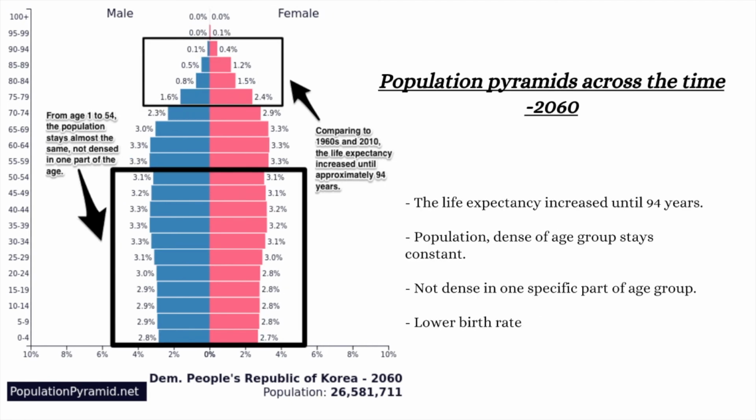In the future for North Korea, in 2016, the life expectancy has increased from 1904 to 99 years. There is now no more dent in one specific part of the age group, but the birth rate has decreased a bit.